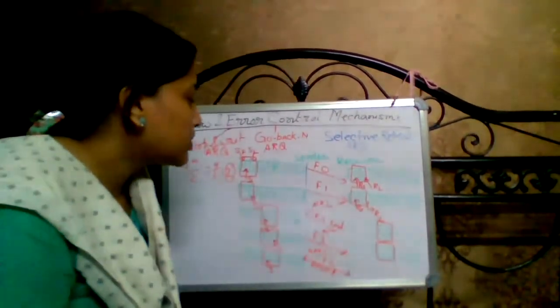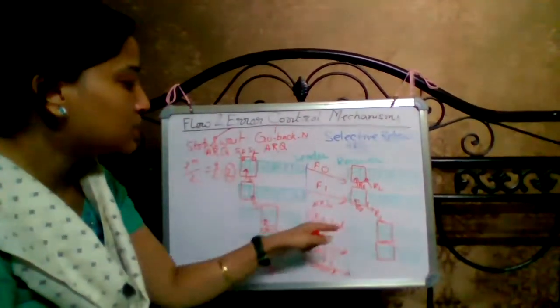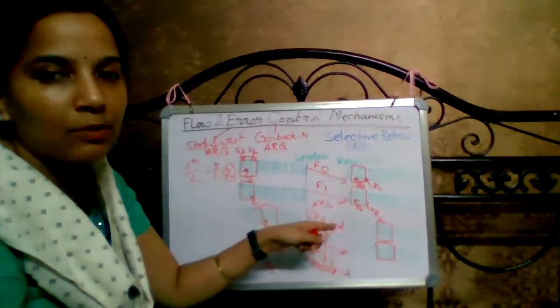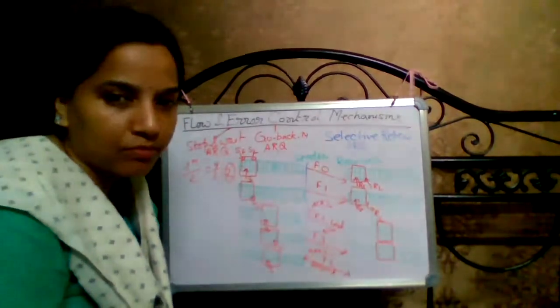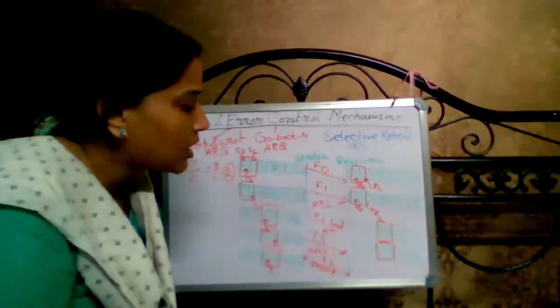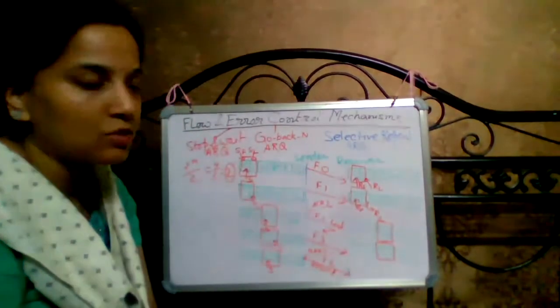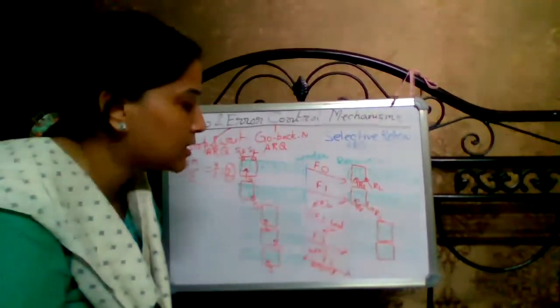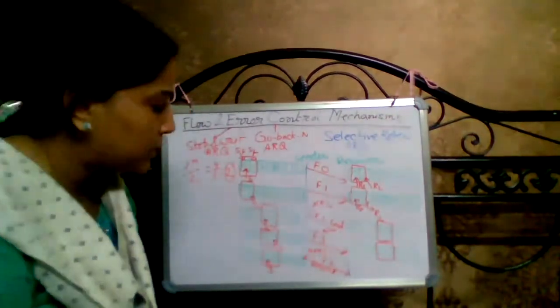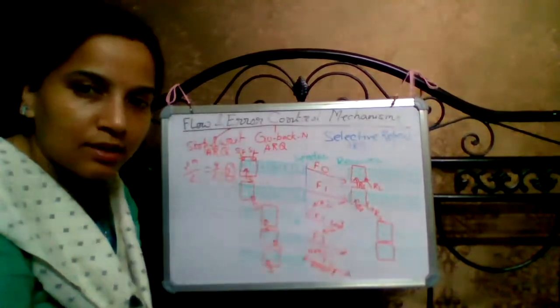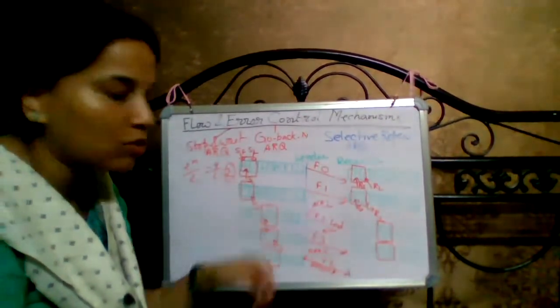Now, in the meantime, F2 is sent from the sender side, and suppose F2 is lost in the intermediate medium, or a damaged frame occurs in the medium or at the receiver side. What happened? We know that without acknowledgement the sender can send all the frames that belong to the window.